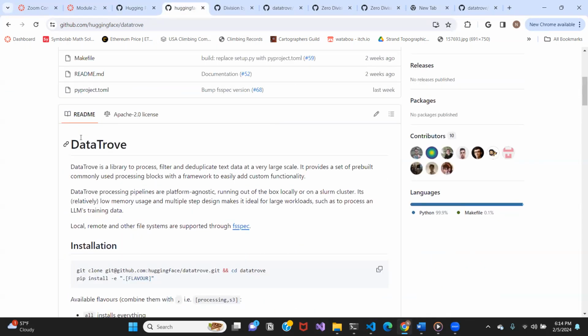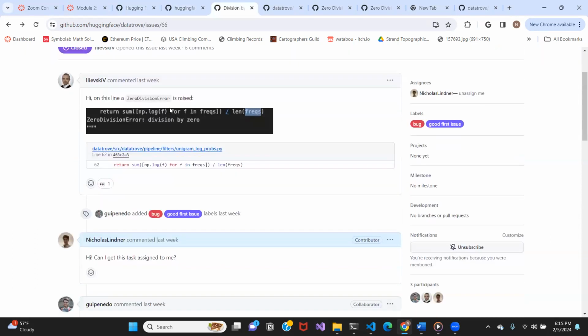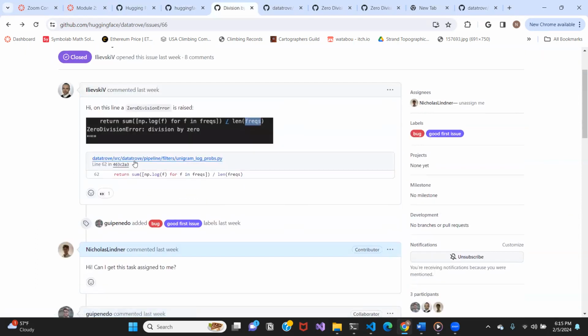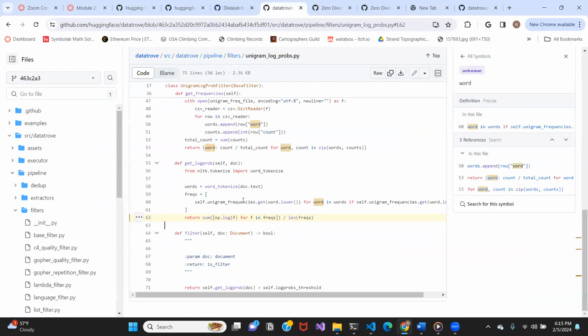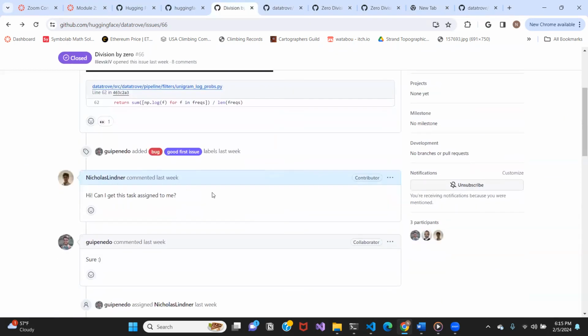So I worked on the datatrove repository because here I found this division by zero error that I wanted to get fixed. So I looked in the file here. This is what was highlighted. This was the error line. I immediately could tell that it's because this was ending up as zero and division by zero is not possible. So I asked if I could get assigned to it.